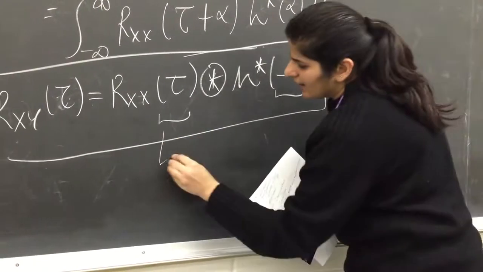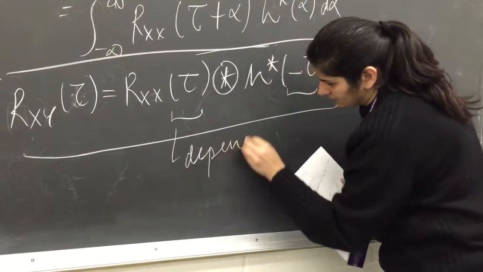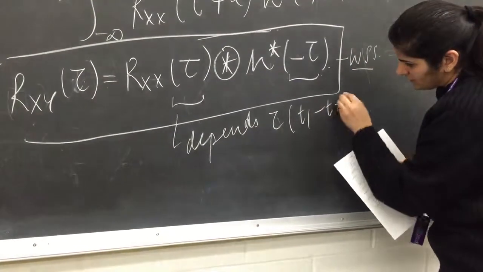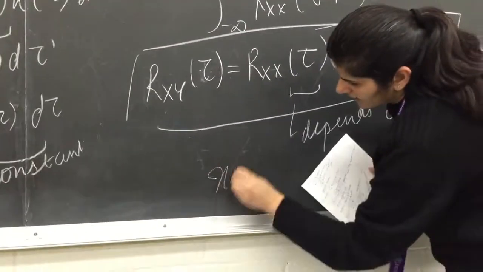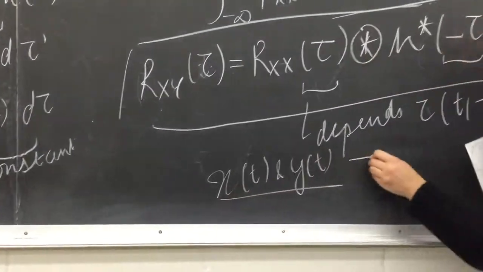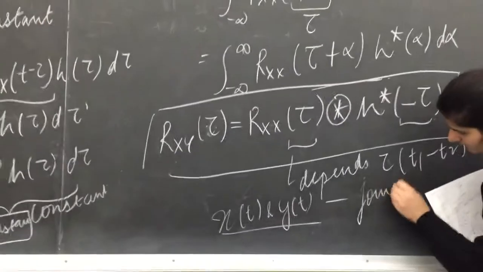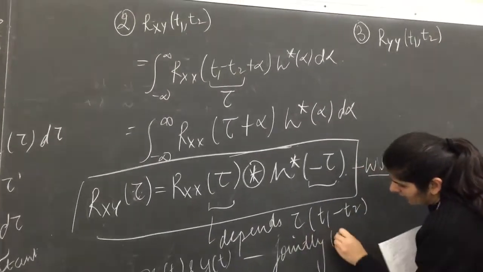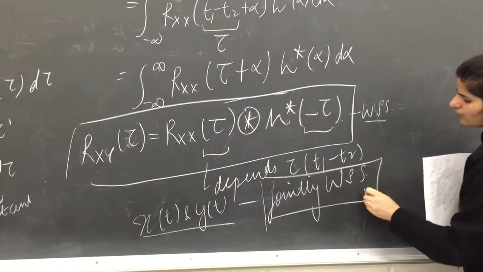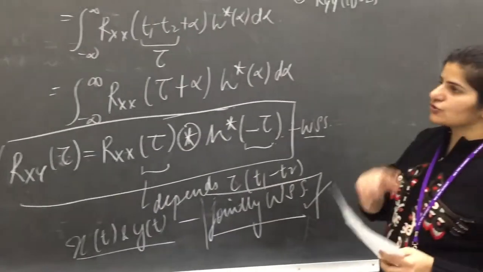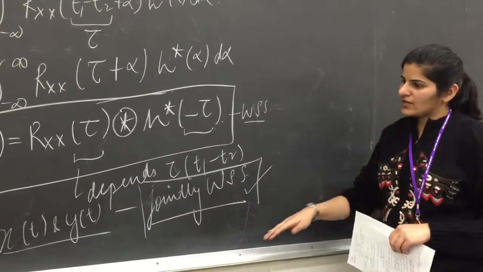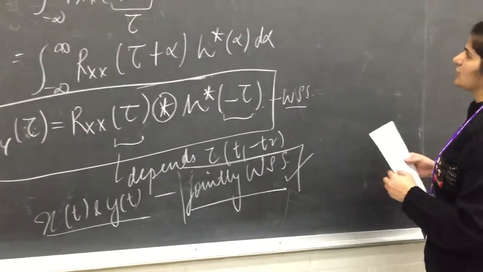Hence x(t) and y(t), that is input and output, are jointly wide sense stationary. Because for that, our output mean should be constant and our cross correlation should only depend on tau. So x(t) and y(t) are jointly wide sense stationary.